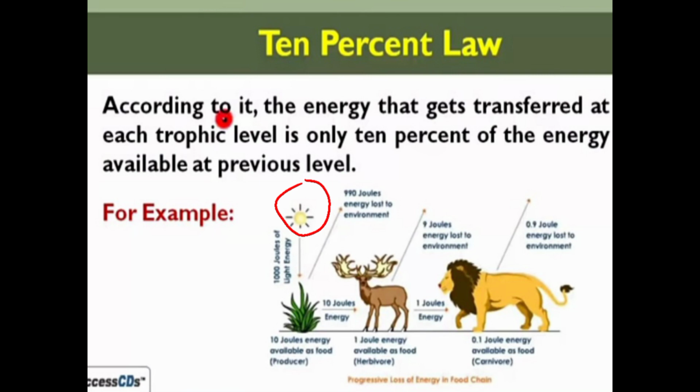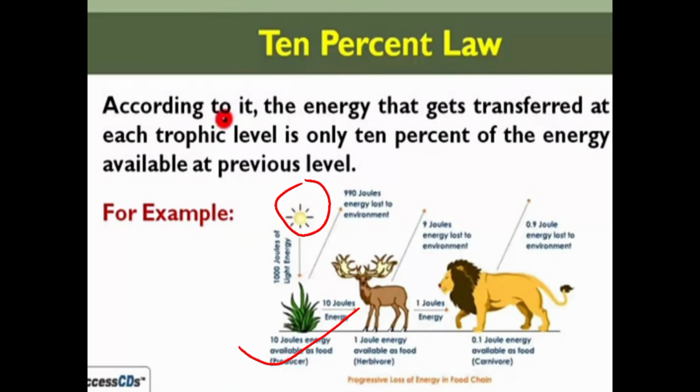Sunlight has 1000 joules of light energy. This 1000 joules of light energy it gives to the plants, that is the producers. But the plants do not consume the whole 1000 joules of energy. It takes only 10 joules of energy as food. That is, it has only 10 joules of energy available as food, and 990 joules of energy gets lost in the environment.